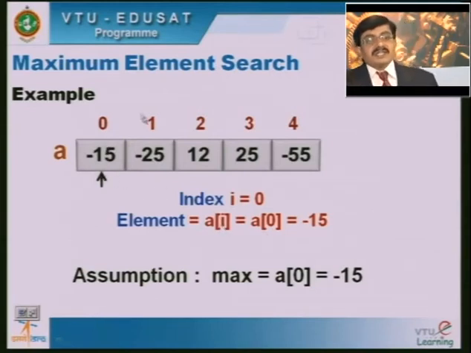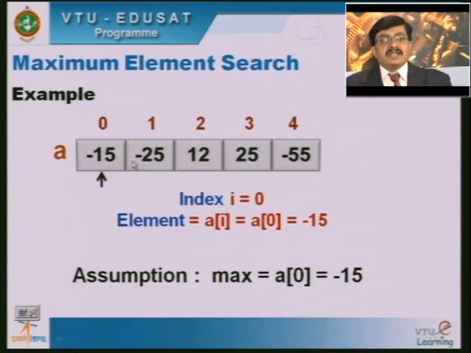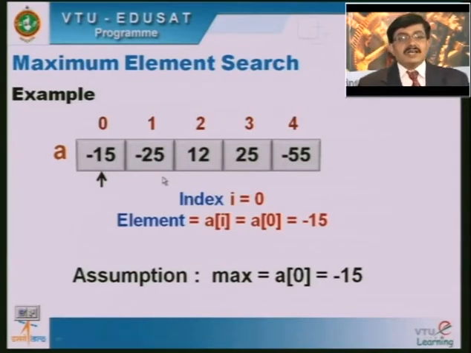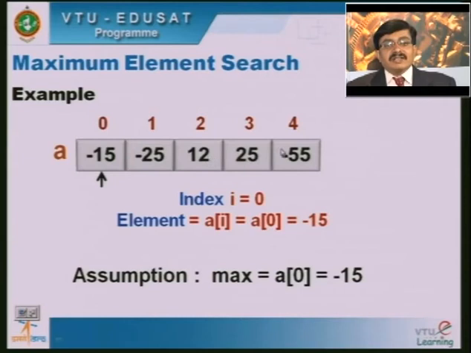When I am computing the maximum element in an array of integer elements, I assume that the first element itself is the maximum value. When I assume this as the maximum value, then I should compare it with the rest of the elements to conclude which is the maximum element in the array. So, this is the logic. This is what normally every human being may apply in computing the maximum element in an array of integer elements.